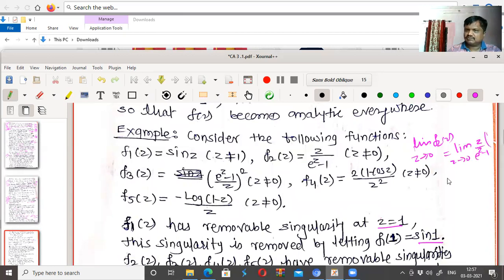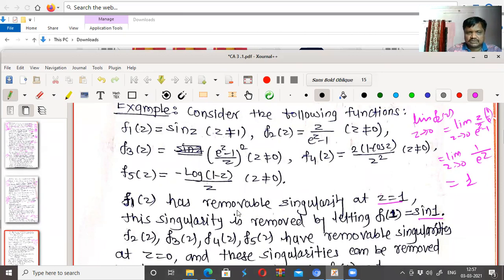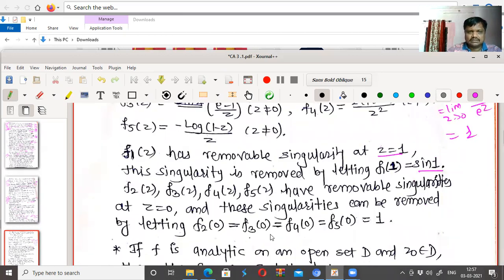This is 0 by 0 form, which is the same as limit as z tends to 0, taking the derivative of the numerator 1 and the derivative of the denominator e to the power z. Now by taking z tends to 0, we get 1. So we will redefine f2 of 0 equal to 1. Then this function becomes analytic at z equal to 0 also.